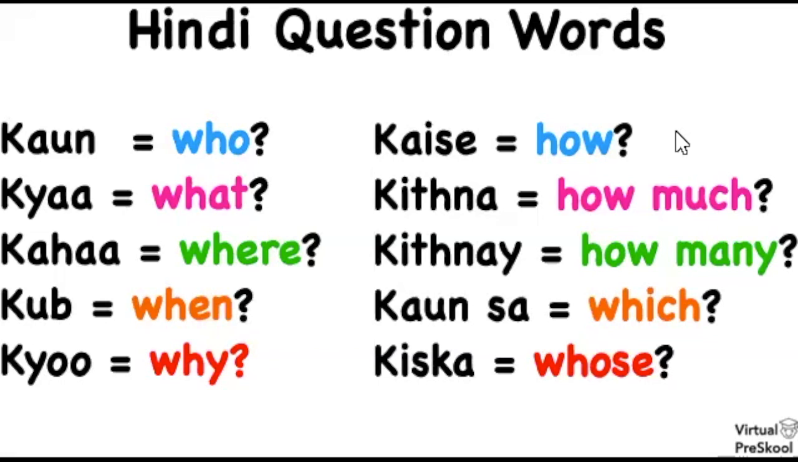Like kaun, who, kya, what, kahan, where, kab, when, kyun, why, kaise, how, kitna, how much, kitne, how many. Those are the two that we did today, kitna and kitne. Kaun sa, which, and kiska, whose. And we're going to be covering all of them in our classes. We've already talked about many of them. We've got a few more to go.